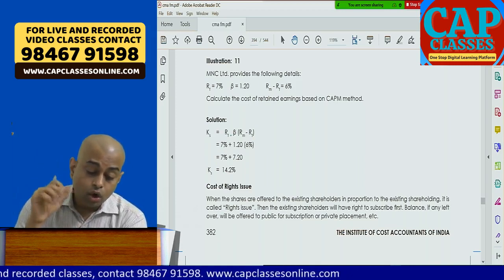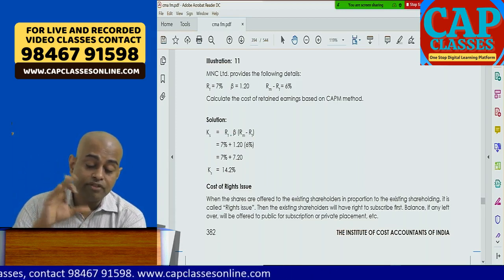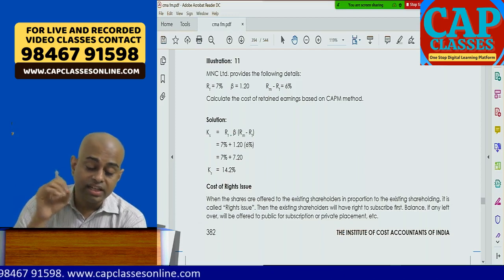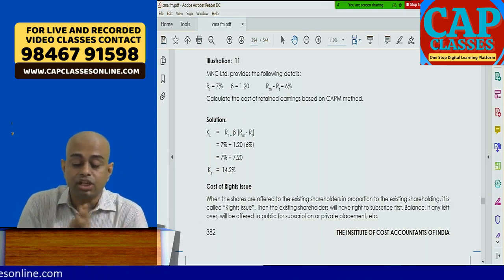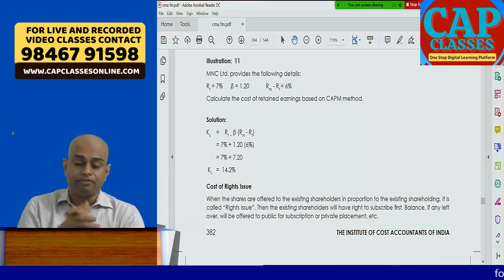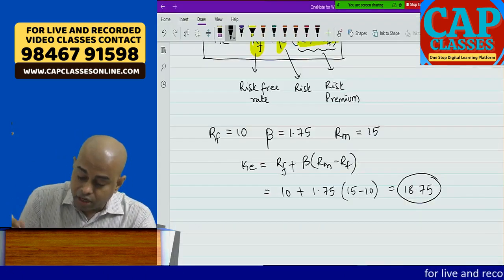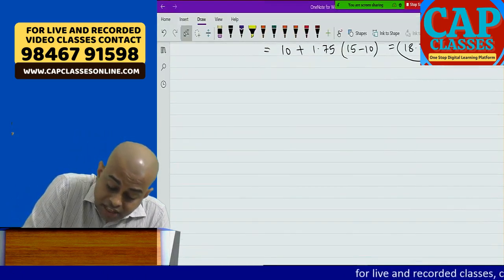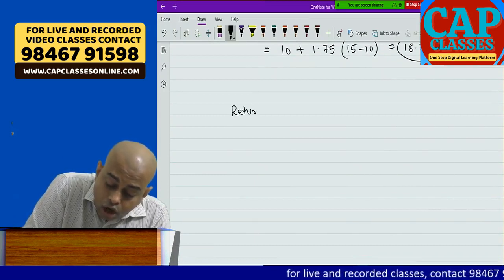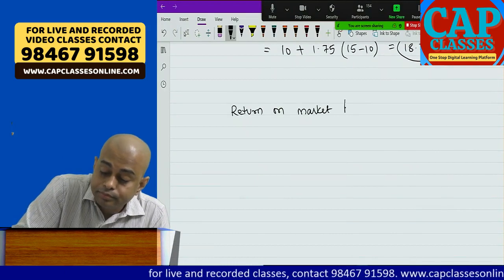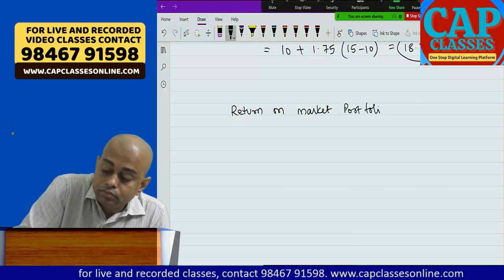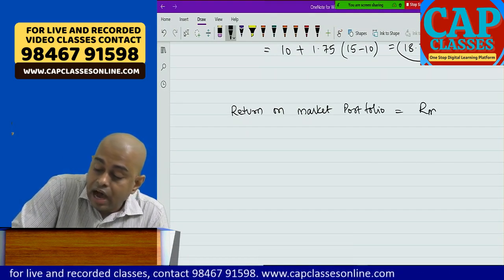So, go to the 11th problem and try to solve it yourself. MNC Limited provides the following details. Risk-free rate 7%. Beta is equal to 1.2. RM minus RF is equal to 6. Already they have given RM minus RF. So, remember one thing here. In the question, if they say return on market portfolio, that means they have given RM.